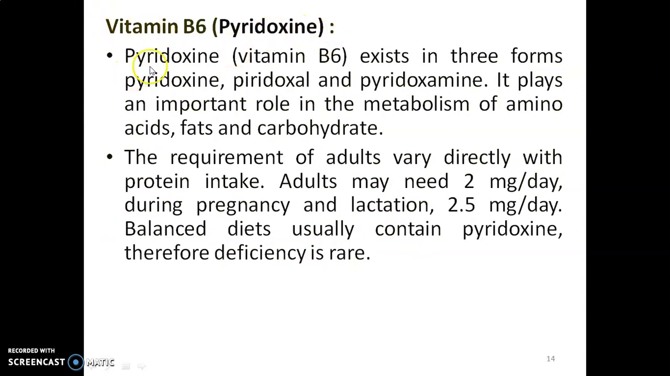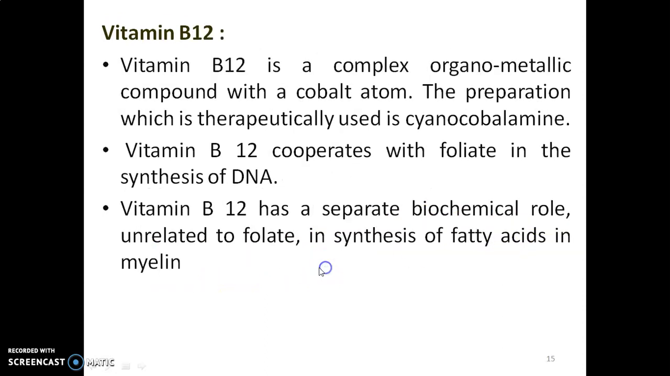Vitamin B6, pyridoxine. Pyridoxine, vitamin B6, exists in three forms: pyridoxine, pyridoxal, and pyridoxamine. It plays an important role in the metabolism of amino acids, fats, and carbohydrates. The requirement of adults varies directly with the protein intake. Adults may need 2 mg per day, during pregnancy and lactation 2.5 mg per day. A balanced diet usually contains pyridoxine, therefore deficiency is rare.